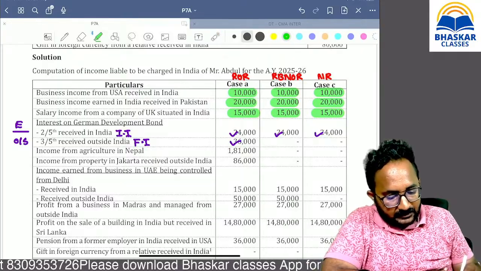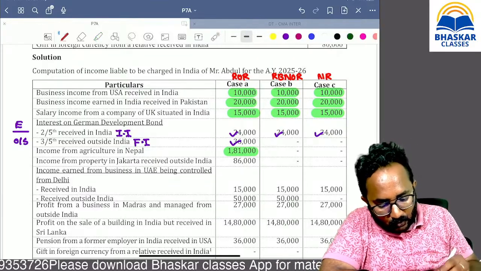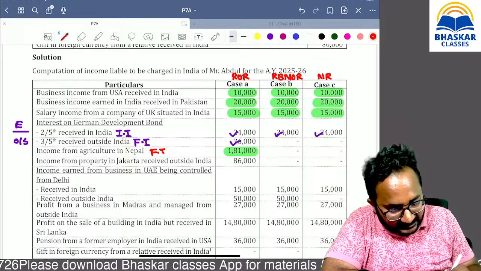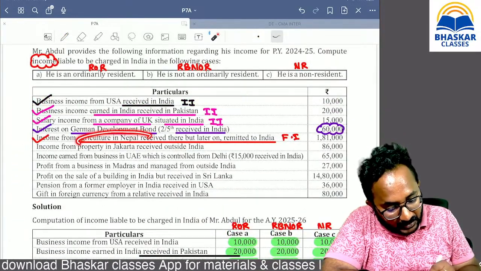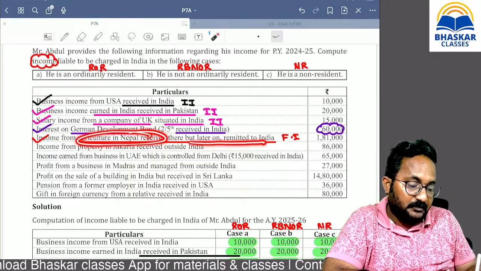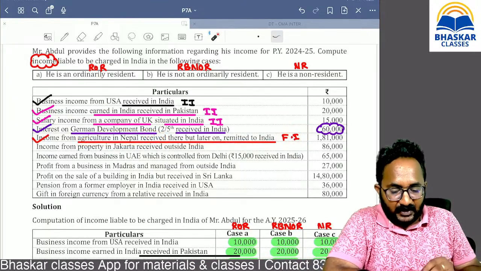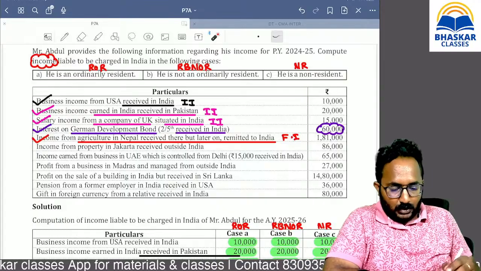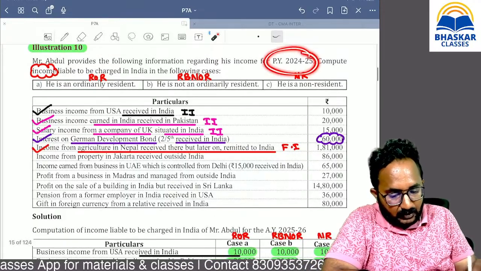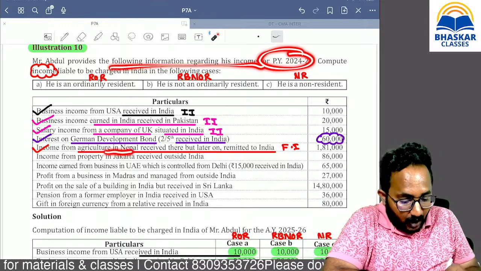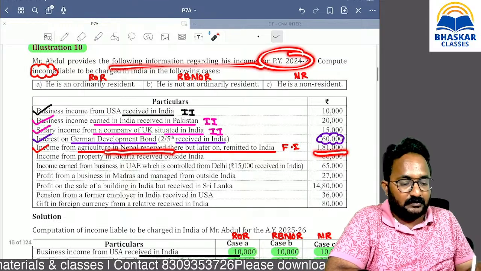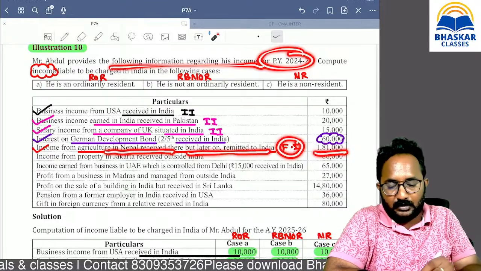Remember what, ma? It is a foreign income taxable only in the hands of whom, ma? Resident and ordinary resident. During this year only we earn the foreign income, but in future we will do remittance. There is a different expression, ma? What is that point? During this previous year 24-25 we have this income, that is 1,80,000 foreign income. In future we can do the remittance.